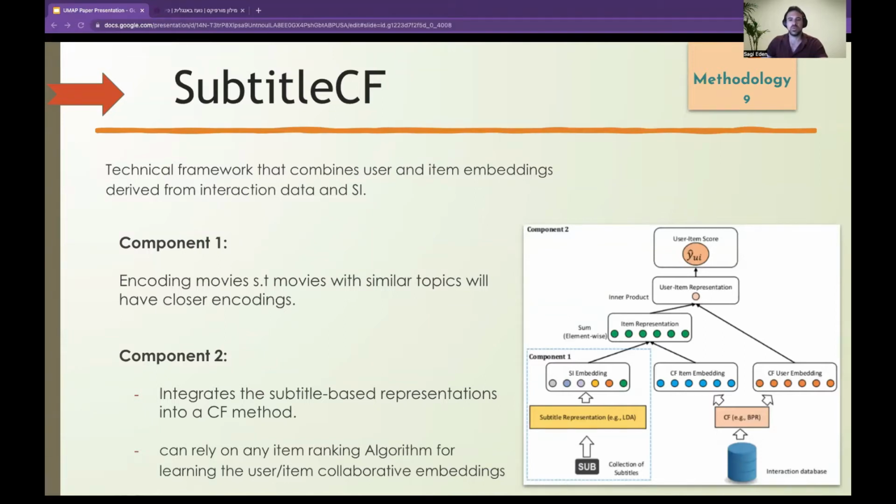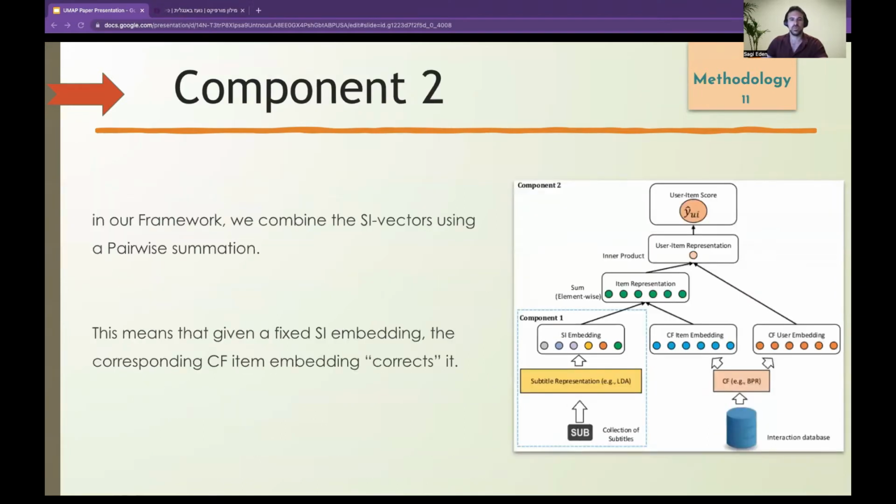In Longformer, we utilize a pre-trained model to encode the embeddings of the subtitles, and later we use PCA as a reduction technique to reduce the dimension. Component two: the method we used to integrate the side information with the collaborative filtering embeddings was a pairwise summation, but other methods can be used as well, such as concatenation and using a fully connected layer.